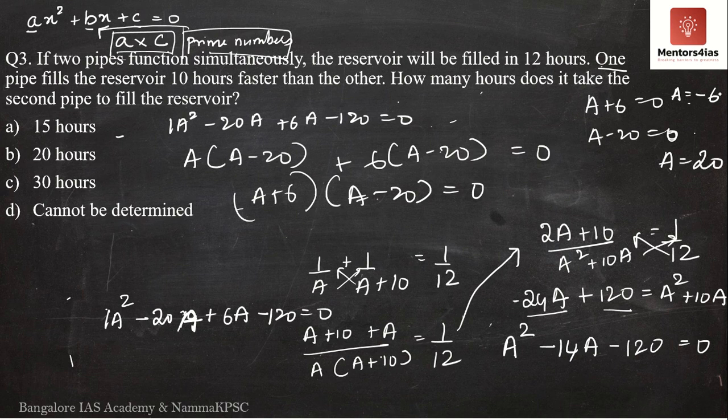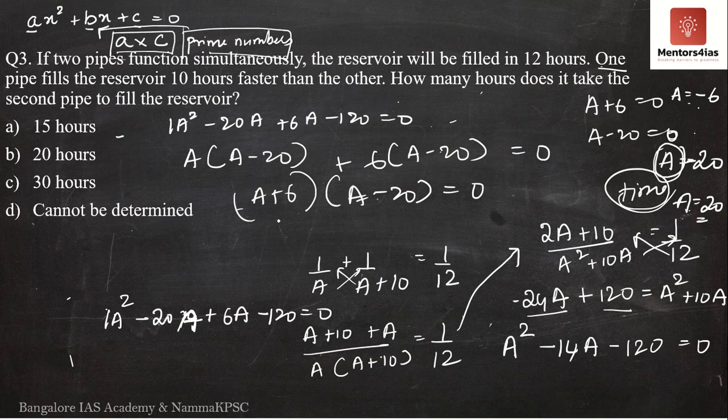Now we have to decide between minus 6 and 20. What is the correct answer? First of all, what does a represent? A represents time. Correct? A represents the time taken to fill the tank. Can time be negative? No, time cannot be negative. Therefore, the correct answer is a is nothing but 20 hours. The time taken by the first pipe is 20 hours.